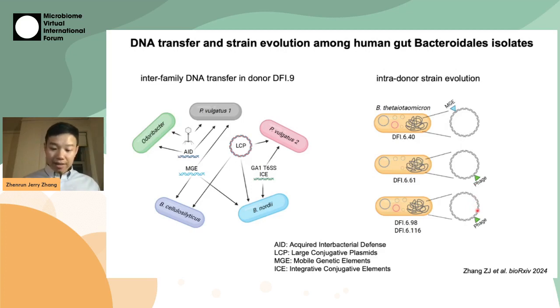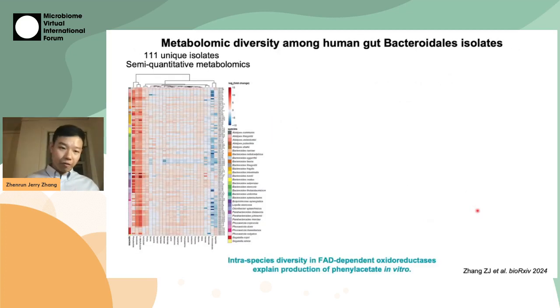Besides genomic analysis, we have also performed quantitative as well as semi-quantitative metabolomics on 111 unique isolates. In this heat map, each row is 1 isolate and each column is 1 metabolite. And you can also appreciate from a bird's eye view that there are interspecies as well as intraspecies diversity in production or consumption of these metabolites in vitro.